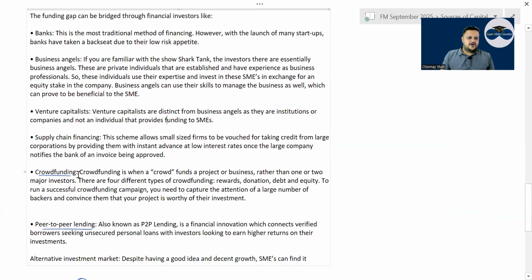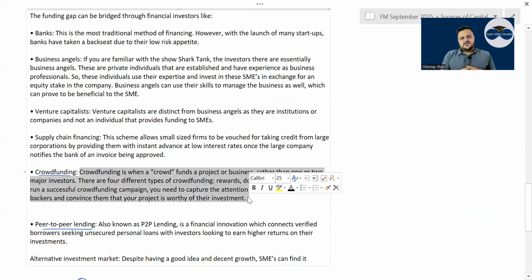Supply chain financing done. Crowdfunding is when a crowd funds a project or business, right? Rather than one or two major investments. So what you do, you see these people doing what?